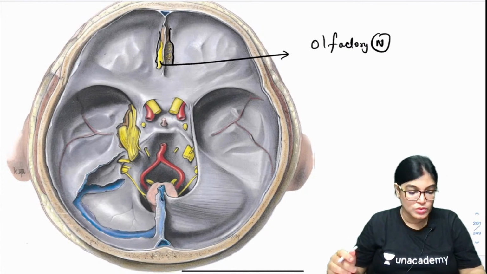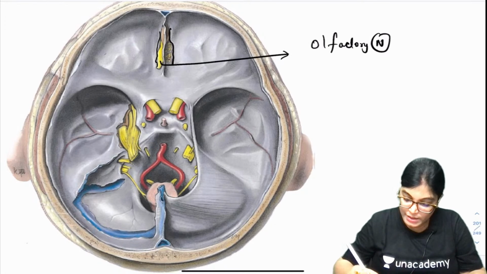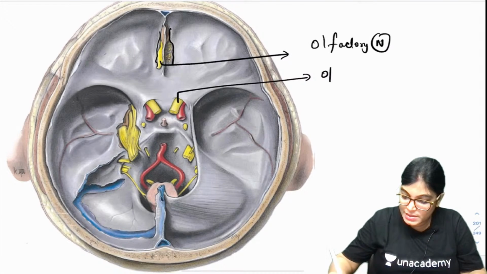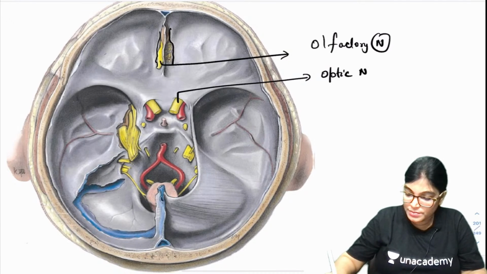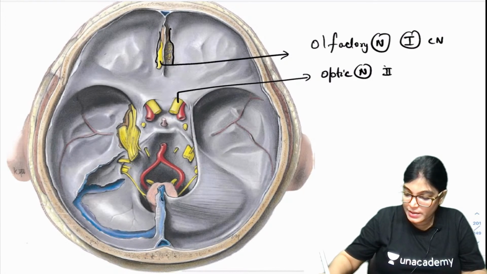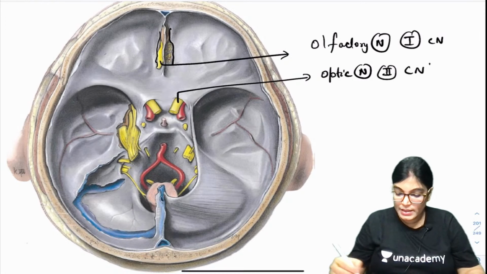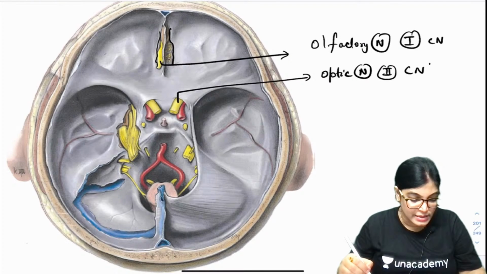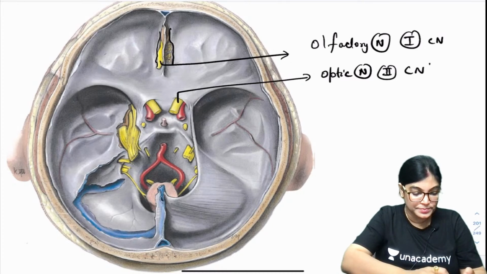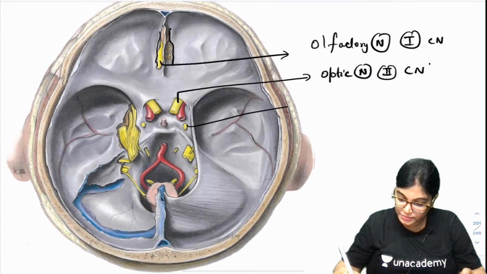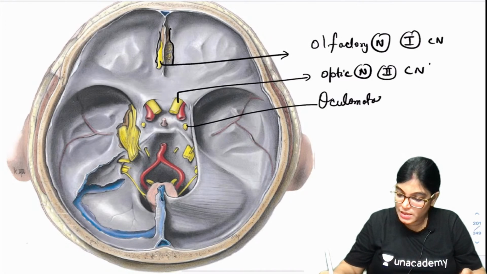Now coming to the other nerves. This is the optic nerve. This is the second cranial nerve, optic nerve. The olfactory is the first cranial nerve. This was the nerve which was asked in the image, and this nerve is the oculomotor nerve. What is the oculomotor nerve? It's the third cranial nerve.